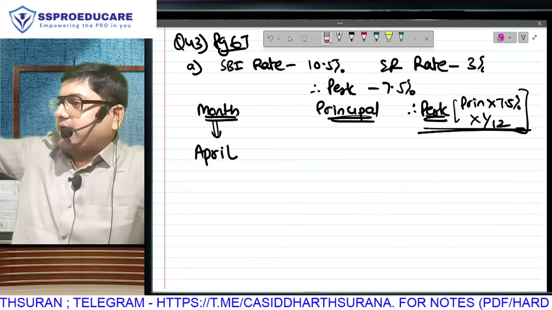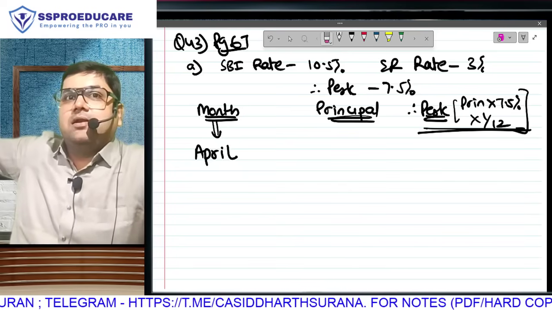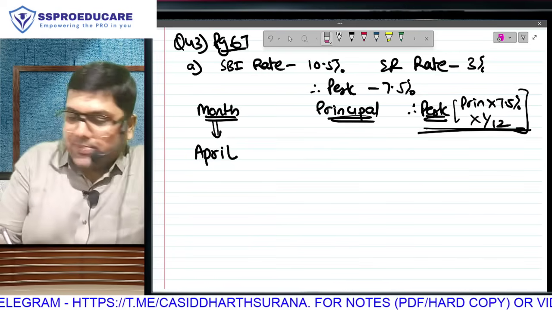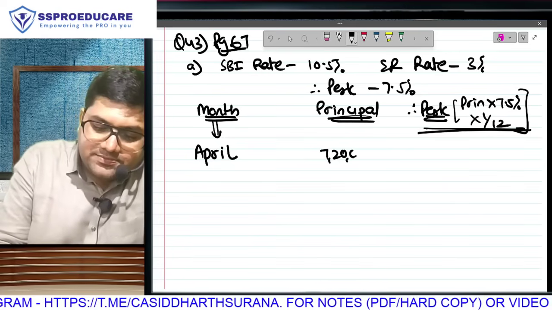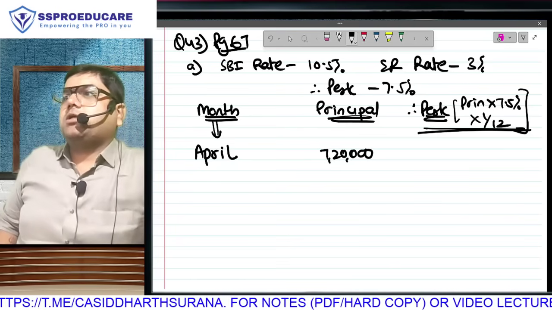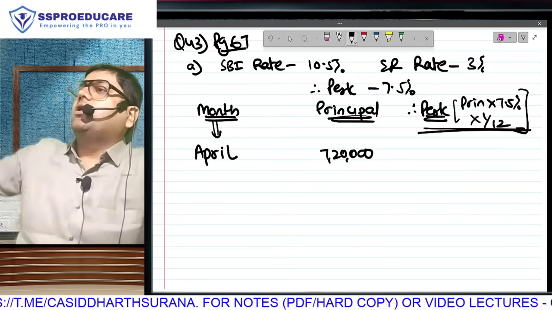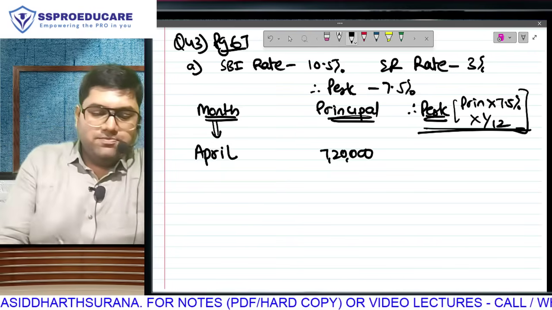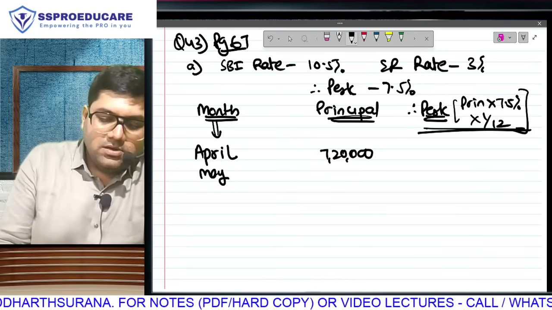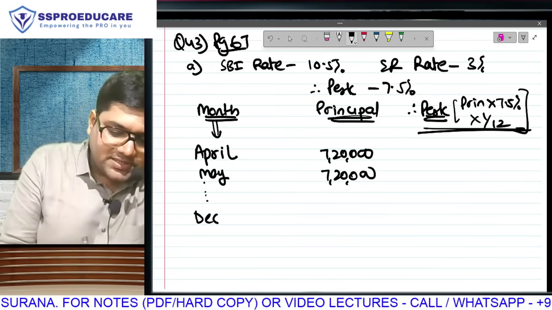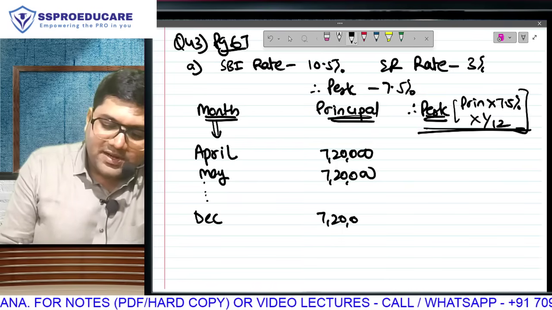Have you all understood the mistake? Now tell me, April ka principal. April ka principal will be 7,20,000. May ka principal. Arey bro, I'll tell you what. Till the month of December this year, the principal will be 7,20,000.